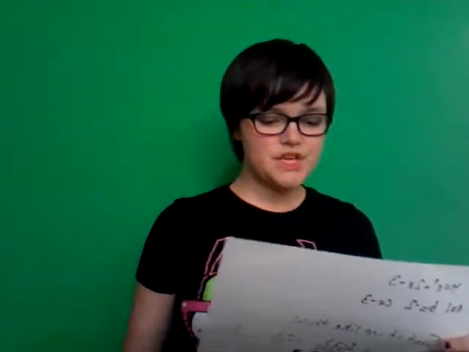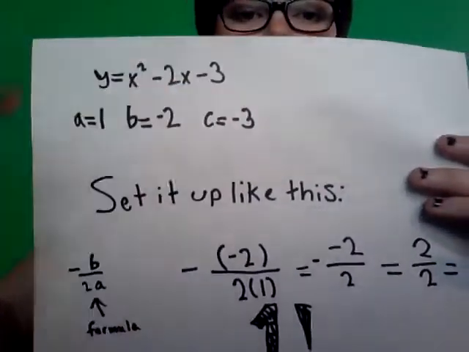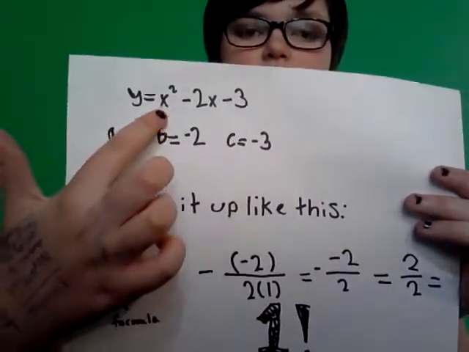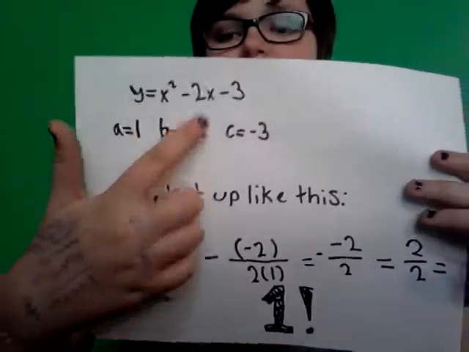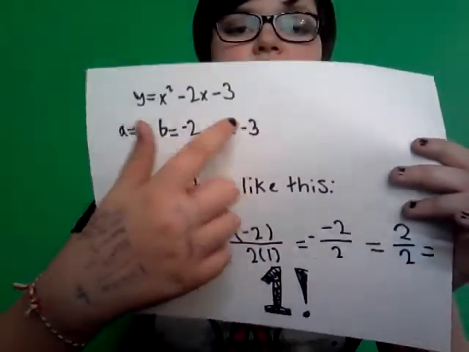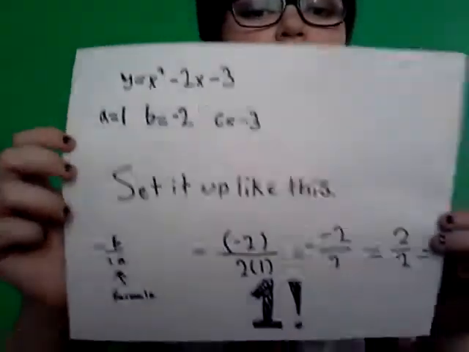Okay, so I'm going to show you how to set up the equation now. With y equals x squared minus 2x minus 3, a is 1 because there's not a coefficient with this x squared, so it's 1 because 1x squared is the same as x squared. b is negative 2 because there's a negative 2 next to the x, and then c is negative 3 because it's minus 3.